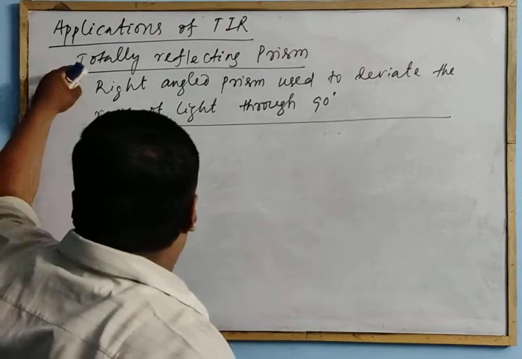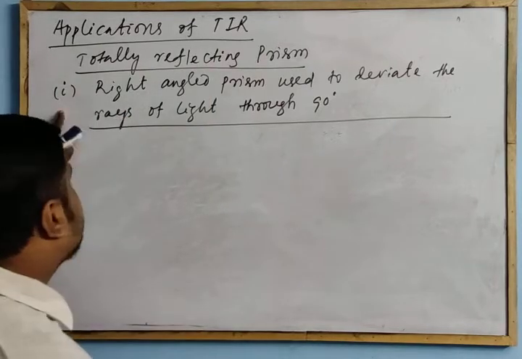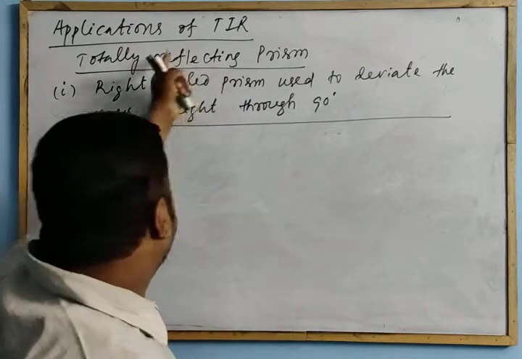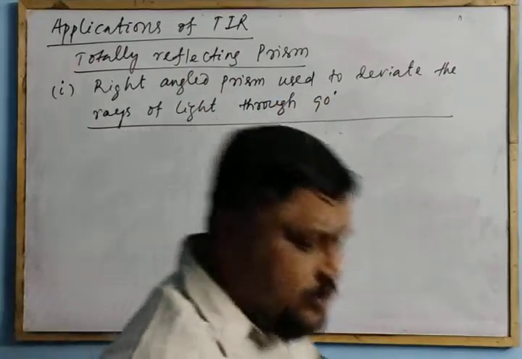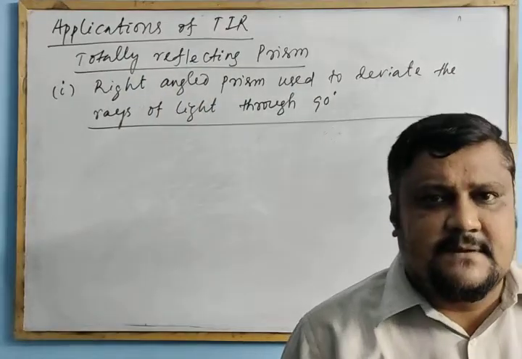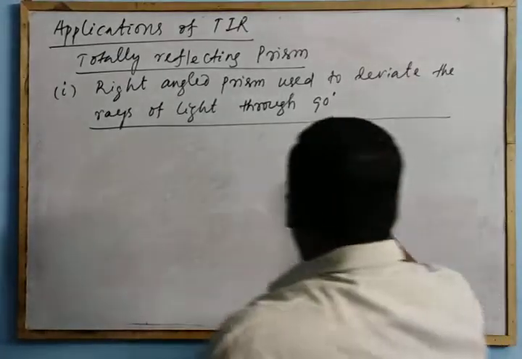From the totally reflecting prism, one of the cases is the right angle prism, means right angle isosceles prism. The totally reflecting prism is used to deviate the rays of light through 90 degrees, and they are used in different appliances and optical devices. So let us show an isosceles prism like this.